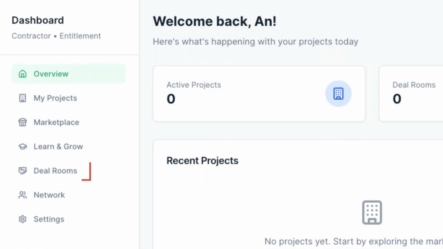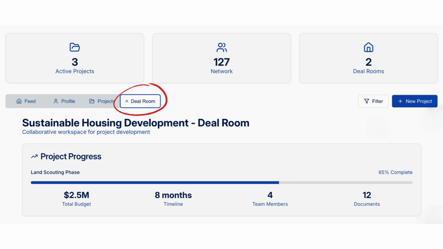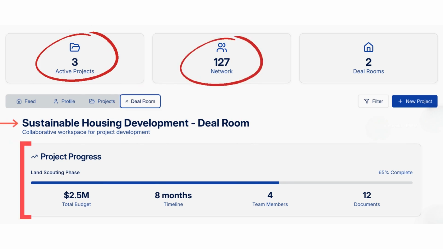Inside the deal room, you'll find a dedicated dashboard showing your project involvement, progress reports, earnings, and activities. This is where all the work gets done transparently. You can work on multiple projects at once and track all your records in one place.